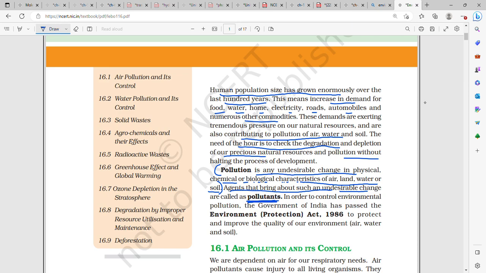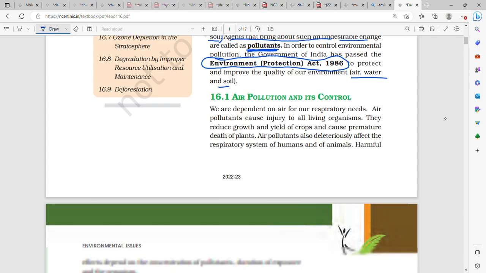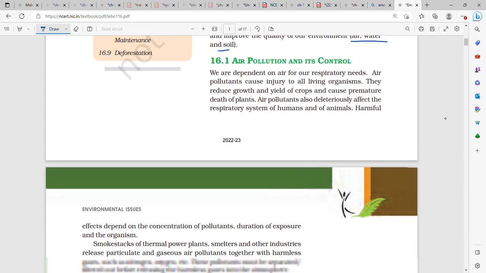In order to control environmental pollution, the Government of India passed the Environment Protection Act in 1986 to protect and improve the quality of our environment, that is air, water, and soil.